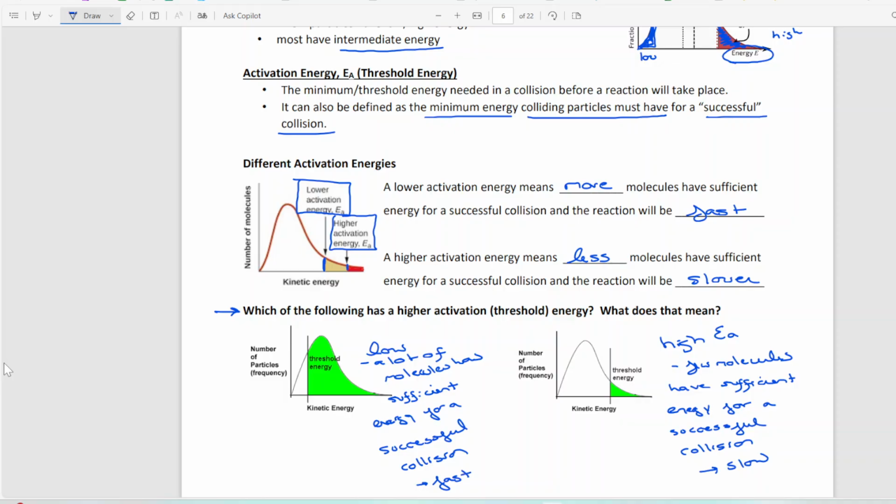Okay. It's really good to write those sentences over and over again, right? It's just getting used to those sentences. It flows off my tongue when you talk about sufficient energy for successful collision. It's a slogan that you'll have for this entire unit. All right. So you can go and practice just a couple questions on this lesson.